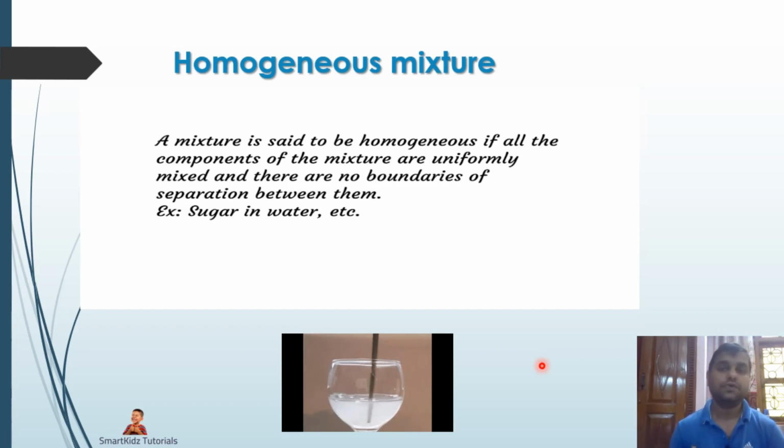That means you should not be able to see whatever you have dissolved into that liquid form a separate layer. No two layers should be formed. It should be uniformly dissolved within that particular liquid. So that is about a homogeneous mixture. Here you have been given the example of sugar in water. You can also have salt in water, or we can have sugar in tea that we prepare.